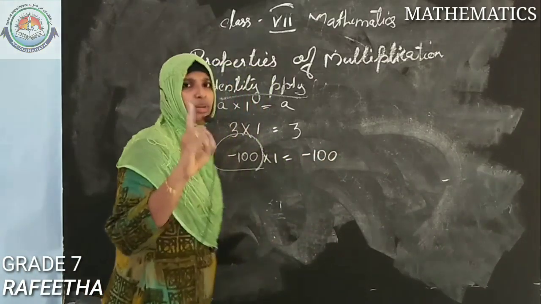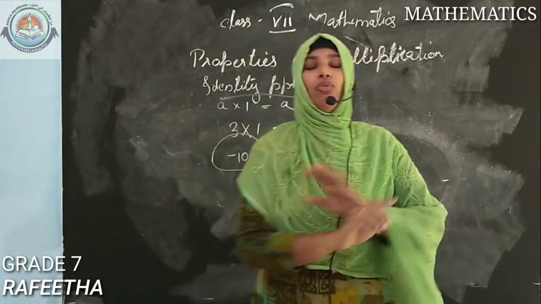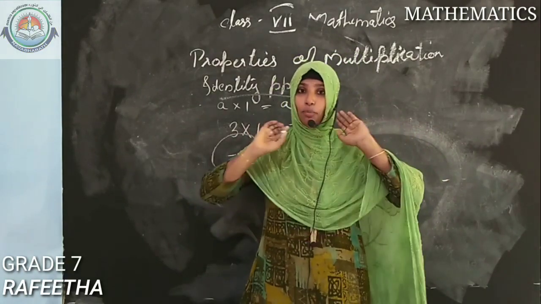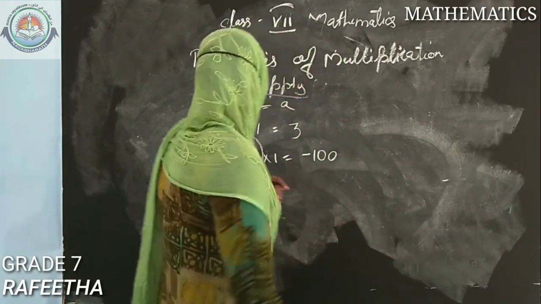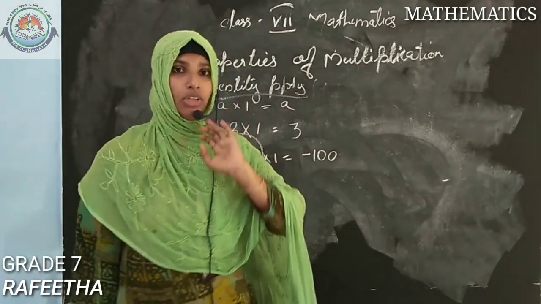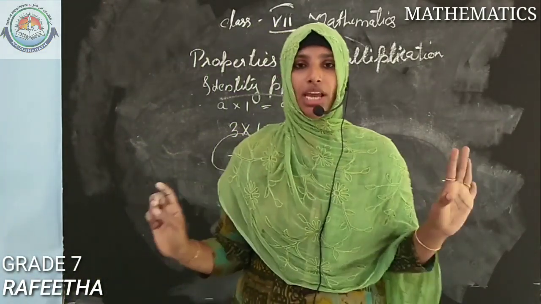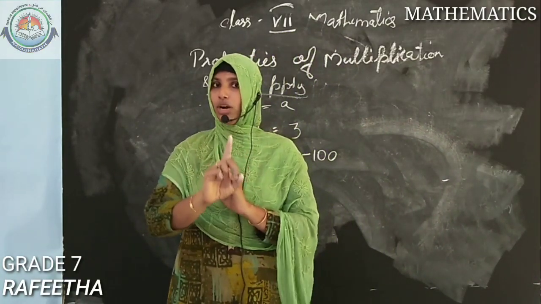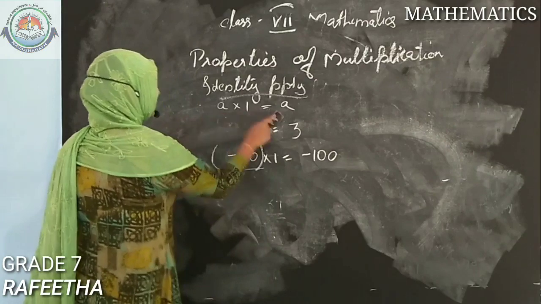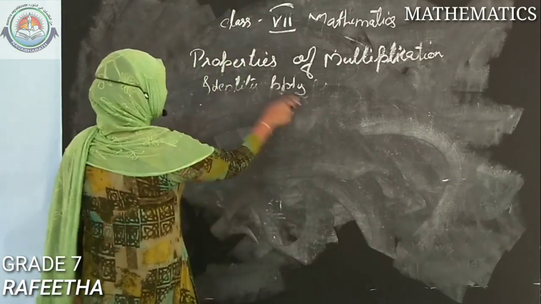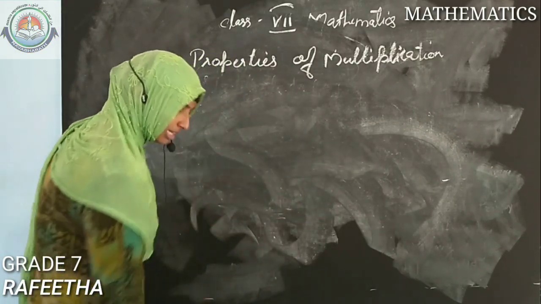So the peculiarity of 1 is that it will not make any change to the integers that we multiply with it. So the identity property is that multiplying with 1, the number has no change. If we multiply with 1, the answer won't change. Okay, the next is the zero property. As the name itself says, it is the 0 property.